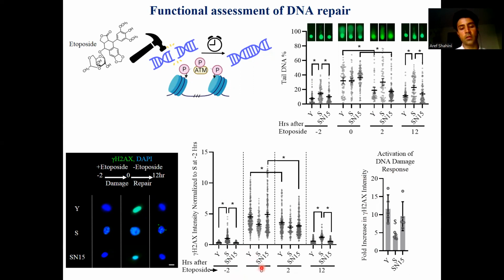And here the hours are shown as hours after etoposide. So during this time, the cells are being treated with etoposide for 2 hours, and then etoposide is removed from the media for 2 hours and 12 hours. And you can see that in the case of young and NANOG expressing cells, they quickly recover from that DNA damage, and they fix their double-strand breaks. However, the senescent cells are incapable of doing that with the same pace.